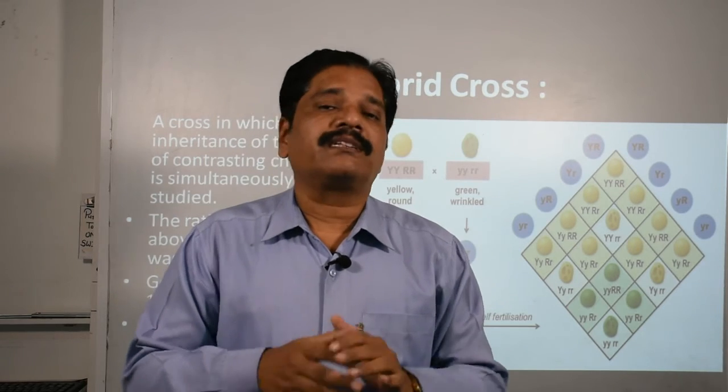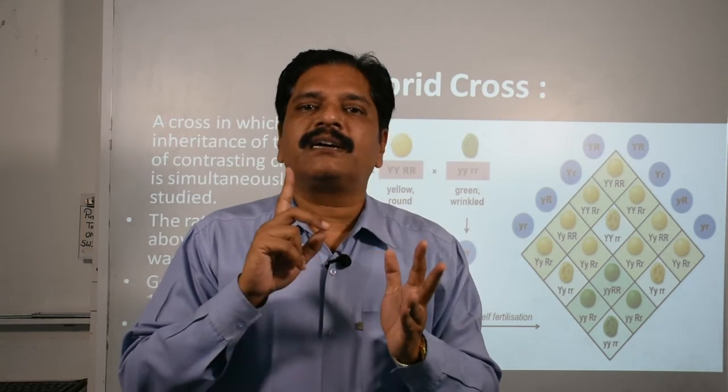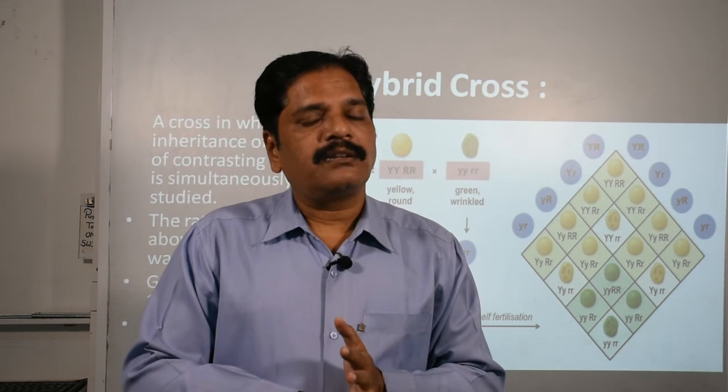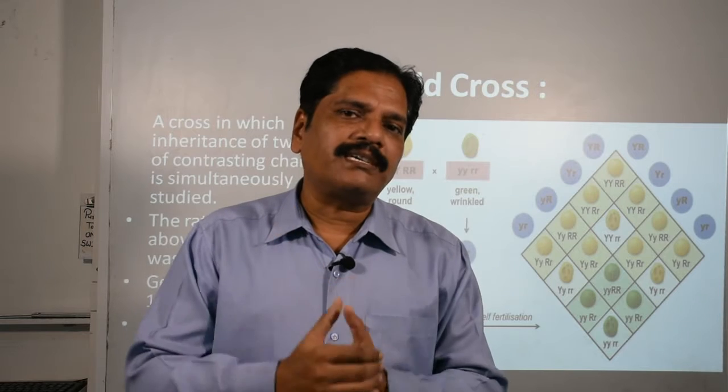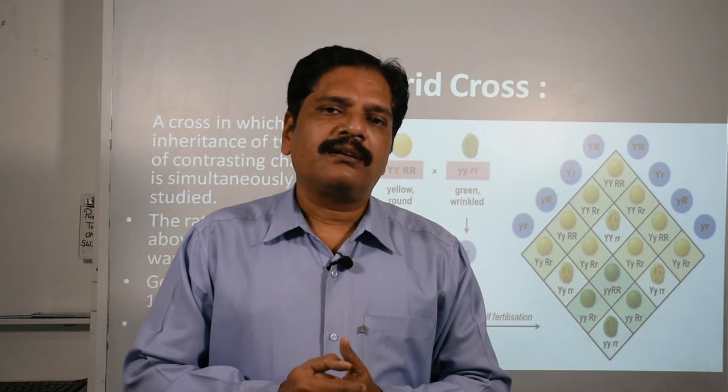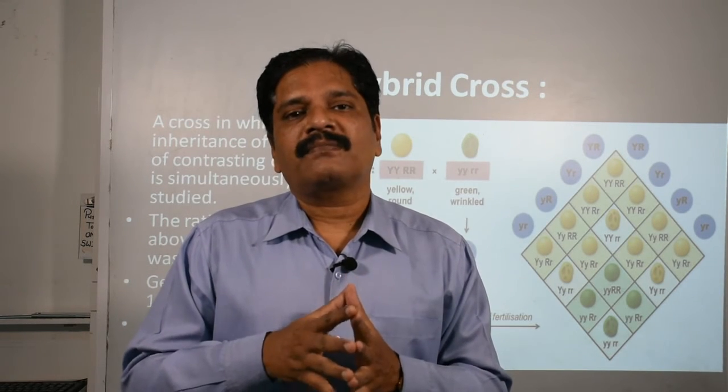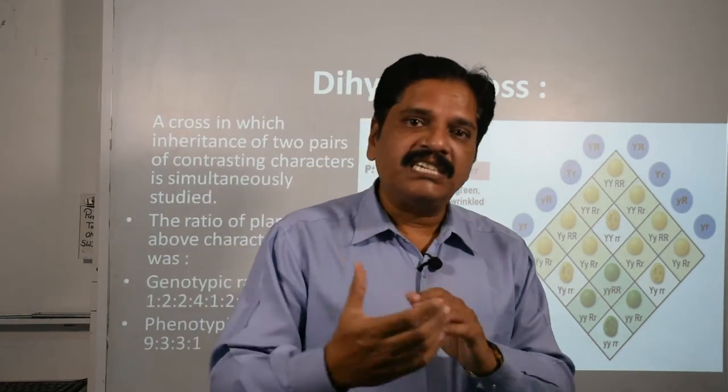What is it? Round and yellow, this is the dominating one. And the second one is just the opposite trait, yes, recall: wrinkled and green in color.